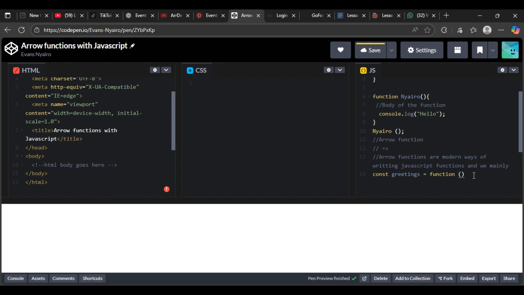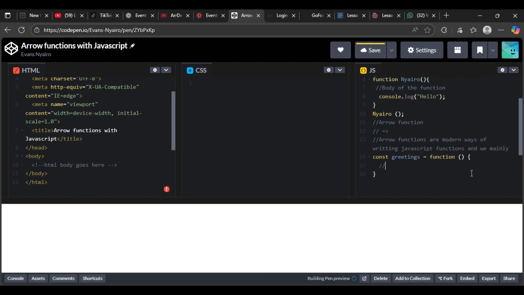In this function expression, we are not going to assign anything at the moment, because we are discussing only function expression. Inside here is where the body of the function goes.